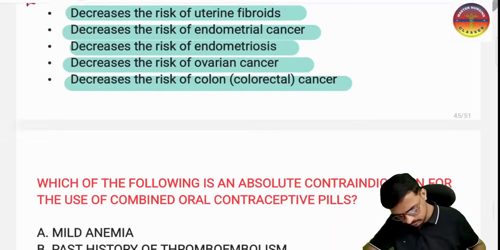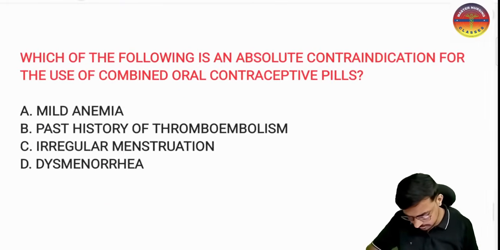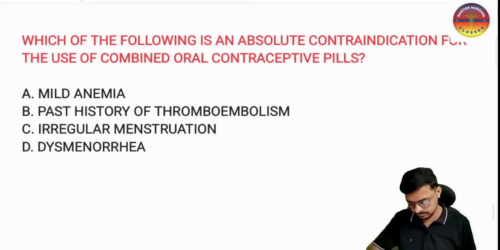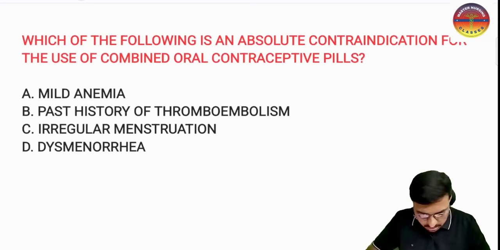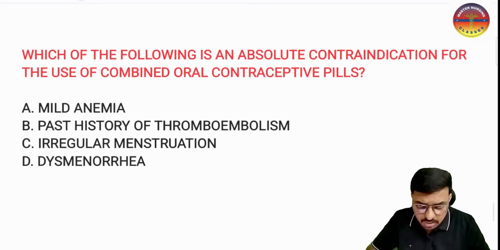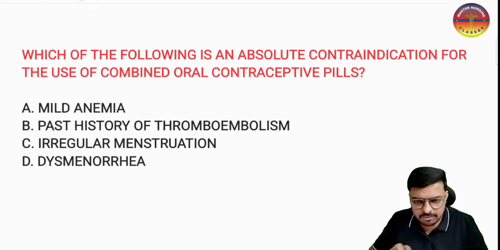Yes, sir. And here we have the next question. Read the question properly and try to give the best answer. Which of the following is an absolute contraindication for the use of the combined oral contraceptive pills? This is the question for you all. Which of the following is an absolute contraindication for use of the combined oral pills?